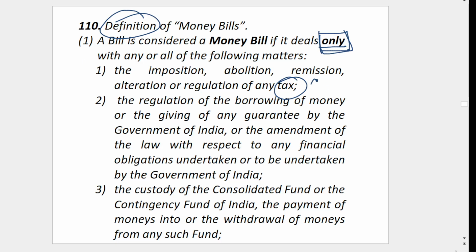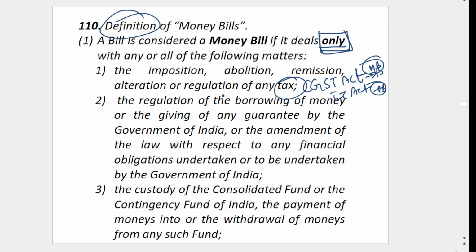For example, for imposing GST there is the CGST Act, because of which we are paying GST, or the Income Tax Act. These are money bills. When the CGST bill is introduced, it is introduced as a money bill. In that case, the Rajya Sabha has zero role.